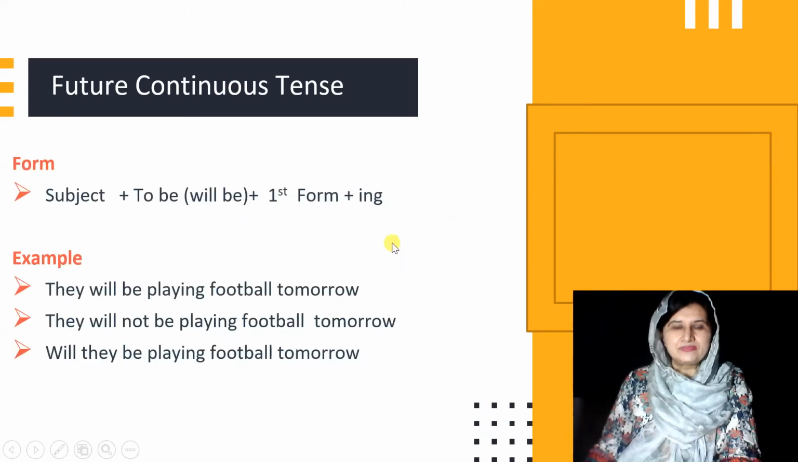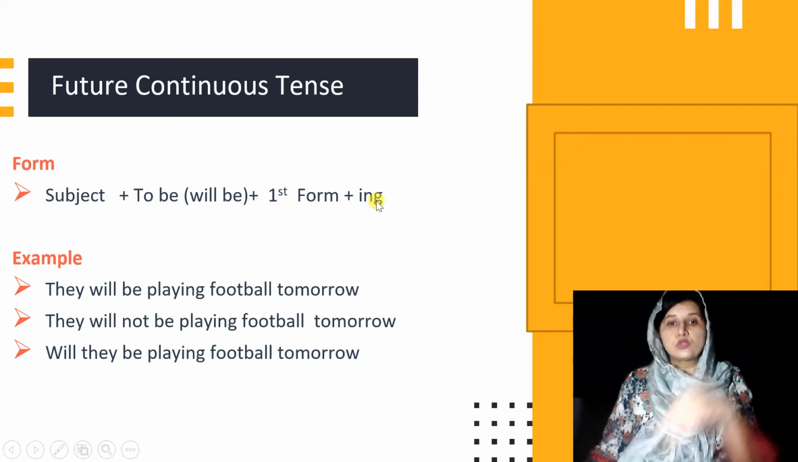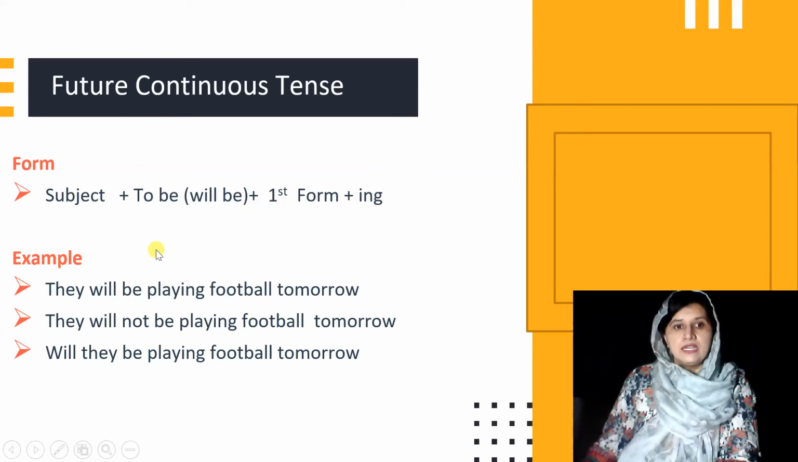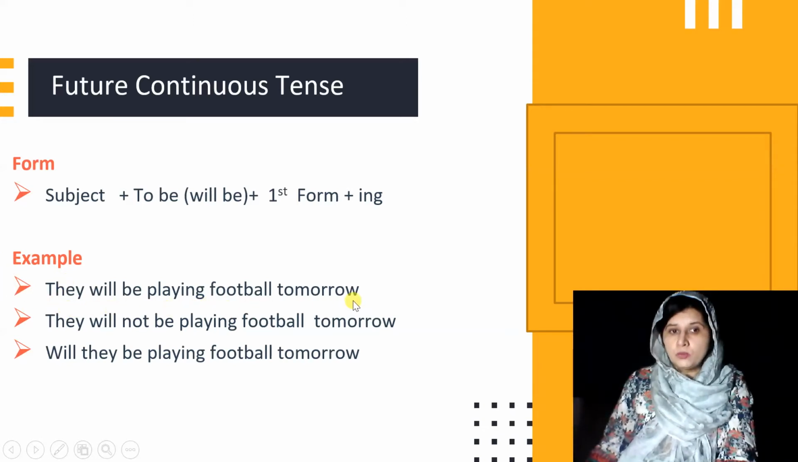Okay. Now we'll see the structure of future continuous tense, where first of all we need to have subject plus to be helping verb will be plus first form plus ing. This is also called present participle. Here we'll discuss some examples like they will be playing football tomorrow, right? Here they is subject, will be helping verb, playing present participle, football object. So this is how we structure the simple sentence in future continuous tense.